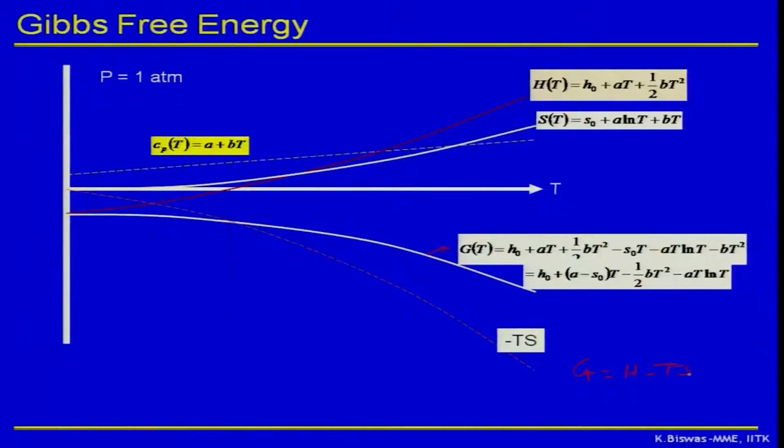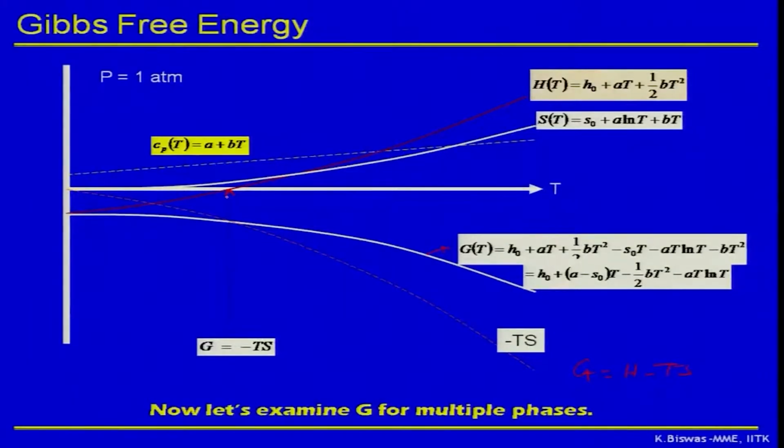Now we can see here there is a crossover between minus TS and the G, that is where H is equal to TS, because H is equal to TS means the enthalpy and the entropic parts are equal. That is why it happens. Now I can write down this, because H is equal to 0 here, so G is equal to minus TS. I am sorry, I said it wrongly. So here on this point, G is equal to minus TS, because H is considered to be 0 here. You can see H is 0 on this point, because this is lying on the temperature axis. So therefore any point lying on this temperature axis for any of these functions, the value is 0. Okay, so let us examine. So that is what the G looks like.